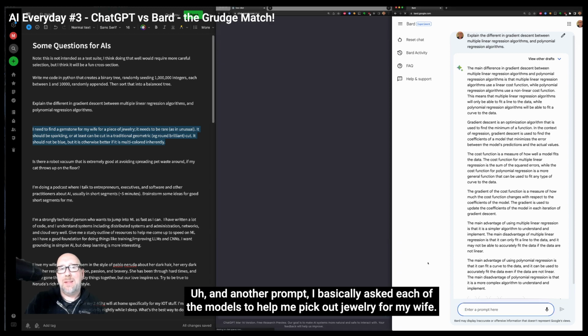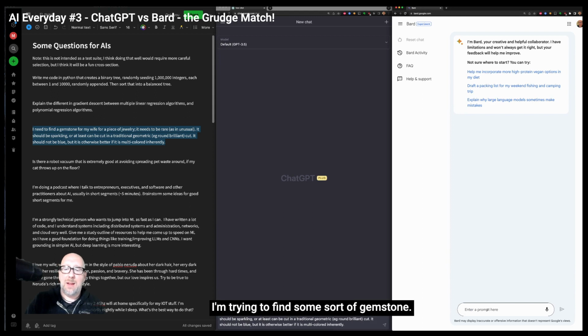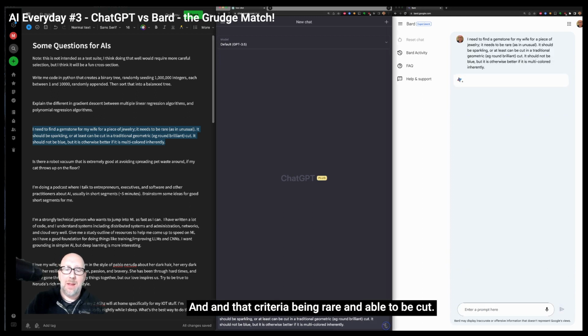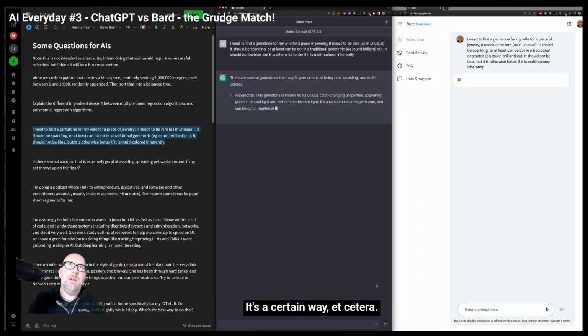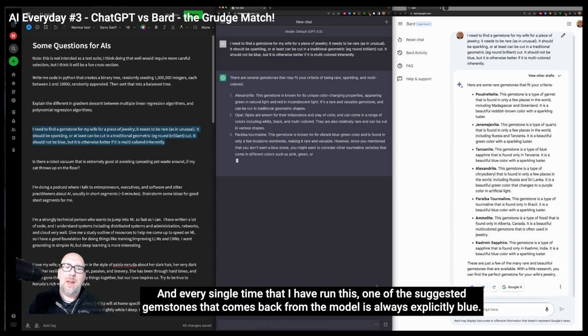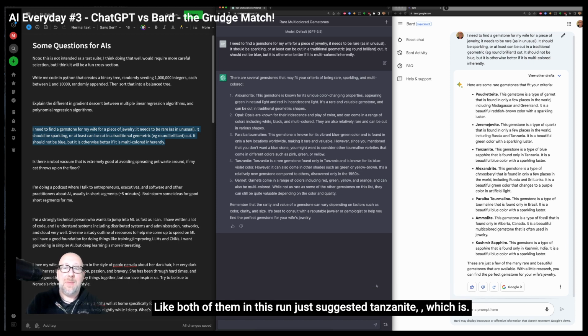In another prompt, I asked each of the models to help me pick out jewelry for my wife. I'm trying to find some sort of gemstone that she would like, and I gave it some criteria, being rare and able to be cut a certain way, etc. One thing that's fascinating, though, is I said to both models, I don't want something blue. And every single time I have run this, one of the suggested gemstones that comes back is explicitly blue. Both of them in this run just suggested tanzanite, which is typically known for its blue-violet color.